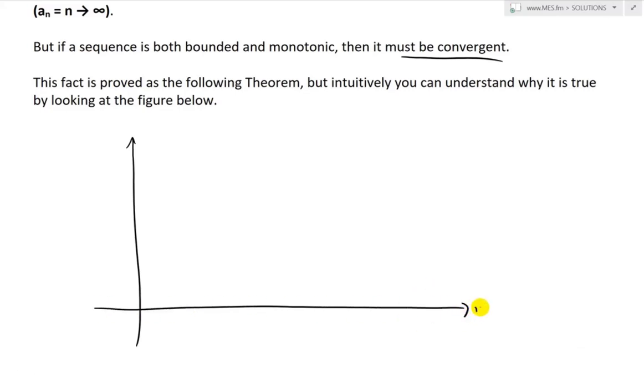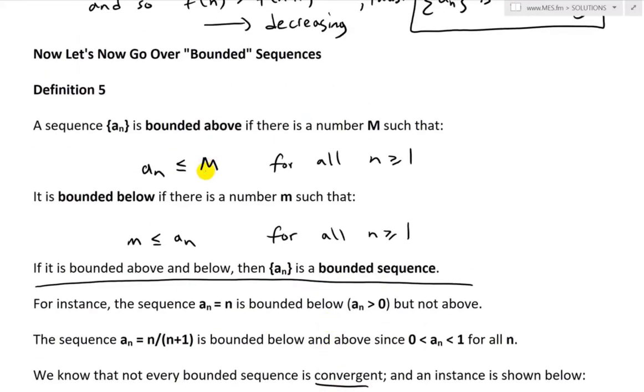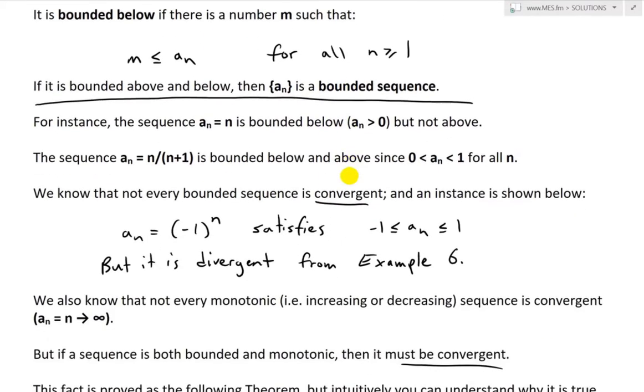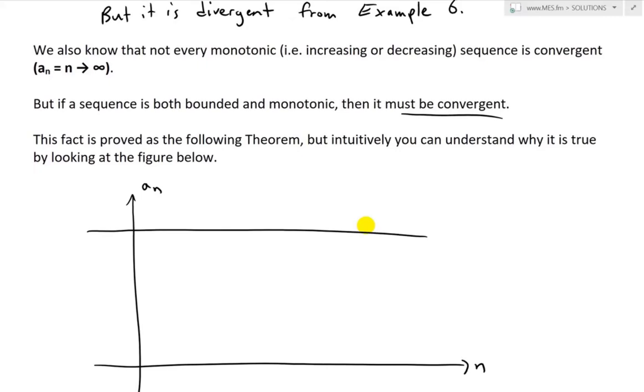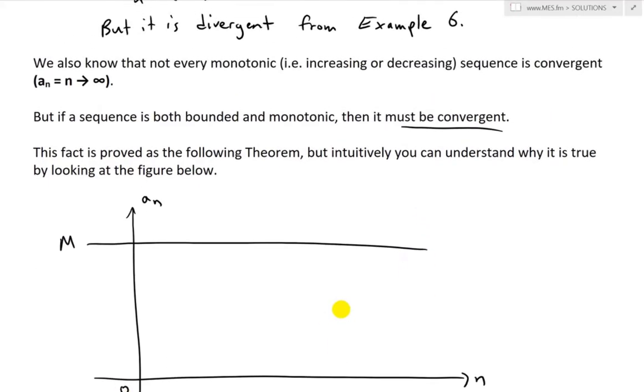So, let's graph this out. Say there's a_n on this chart, and it is bounded above, so every single term is going to be less than or equal to capital M. It can't go above this line, but the sequence is always increasing.